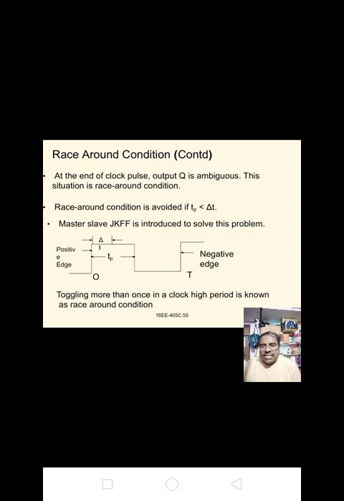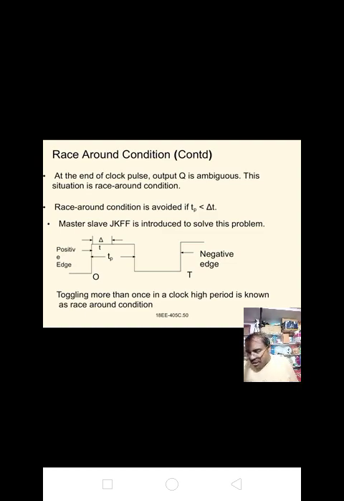The inputs S, R, D, T, J and K are known as synchronous inputs because the data of these inputs is transferred to the flip-flop's output only on the triggering edge of the clock pulse. The inputs preset and clear of the flip-flops are known as asynchronous inputs because these inputs affect the state of the flip-flop independent of the clock.